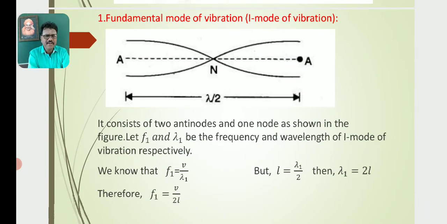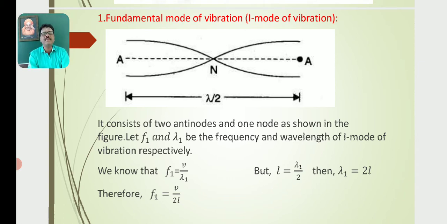So we have different modes of vibration: first mode of vibration, second mode, third mode, fourth mode, fifth mode, up to the nth mode of vibration. Now, let us discuss the different modes of vibration one by one. First, I will discuss the fundamental mode of vibration, so called the first mode of vibration.